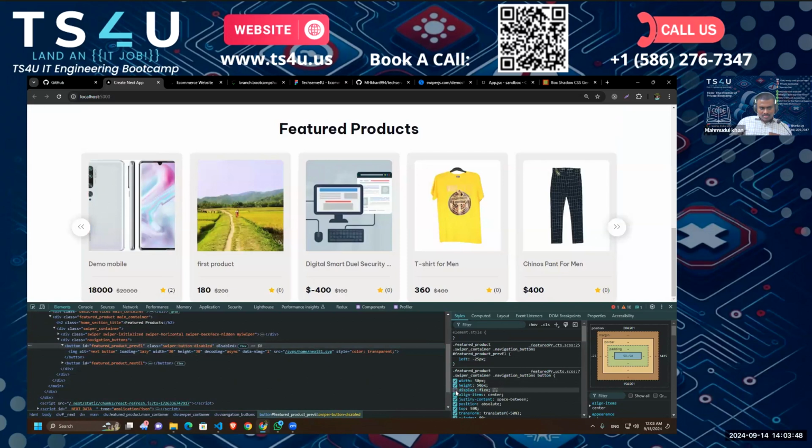Okay, the display flex isn't working. That is weird.